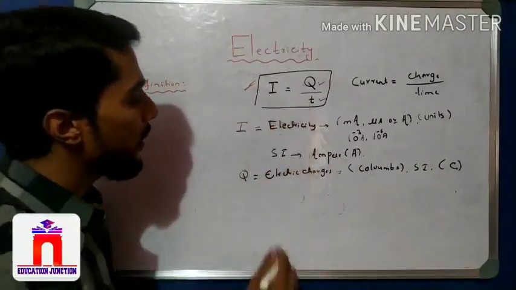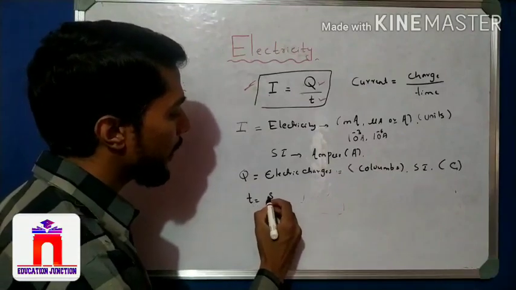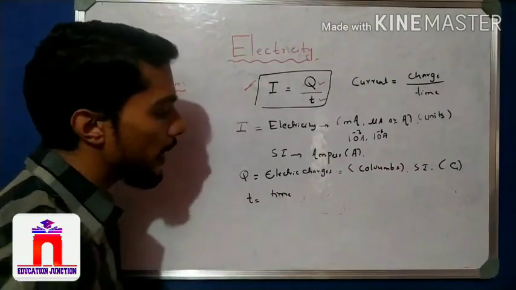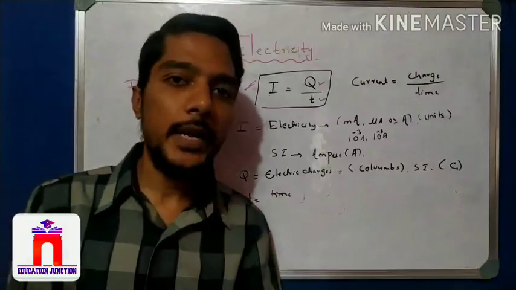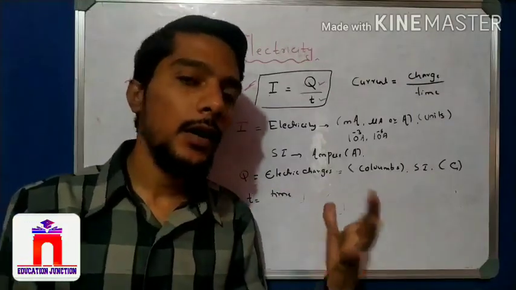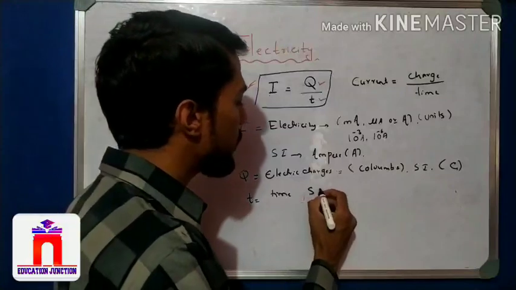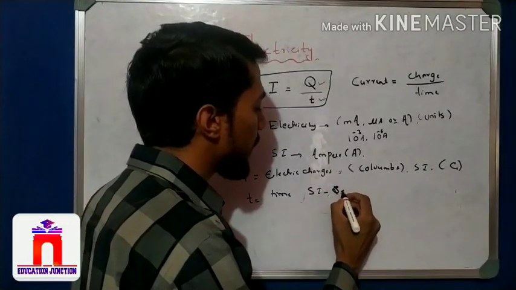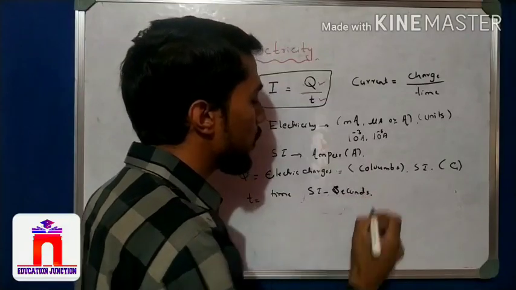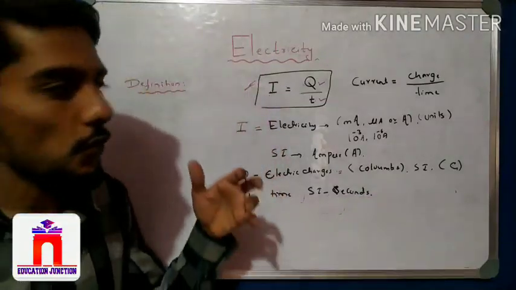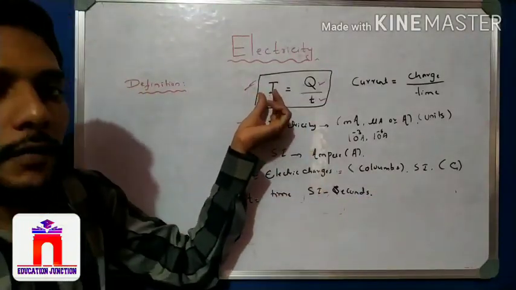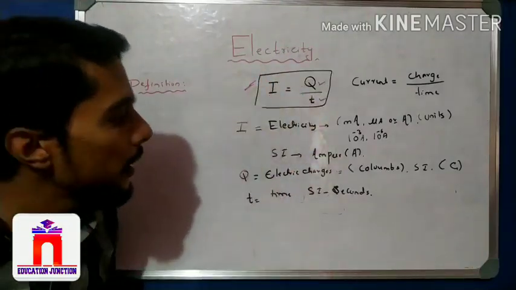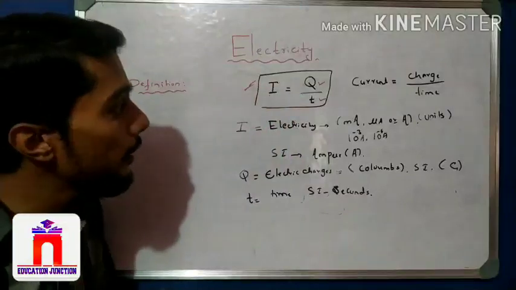Now come to the next one, that is time, T for time. We know that time may be in minutes, seconds, or hours. But when we discuss the SI unit, the SI unit of time is second, okay, seconds. So this is, students, all about the formula and the explanation of the terms involved in this formula: I, Q and T. You have to remember all these very important points.